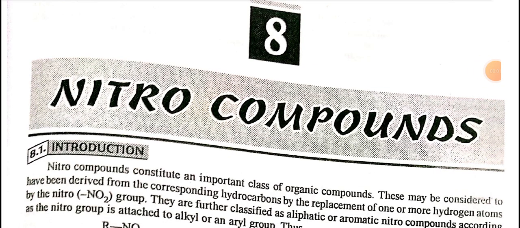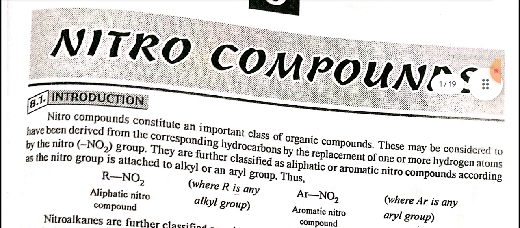Let us start with our topic of organic chemistry, that is nitro compounds. Nitro compounds constitute an important class of organic compounds. These may be considered to have been derived from the corresponding hydrocarbons by the replacement of one or more hydrogen atoms by the nitro group. They are further classified as aliphatic or aromatic nitro compounds according as the nitro group is attached to an alkyl or an aryl group.